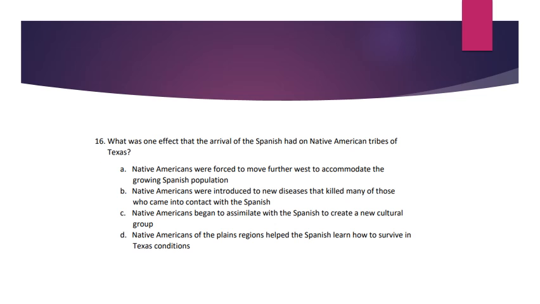Number 16. What was one effect that the arrival of the Spanish had on Native American tribes of Texas? A. Native Americans were forced to move further west to accommodate the growing Spanish population. B. Native Americans were introduced to new diseases that killed many of those who came into contact with the Spanish. C. Native Americans began to assimilate with the Spanish to create a new culture group. D. Native Americans of the Plains regions helped the Spanish learn how to survive in Texas conditions.